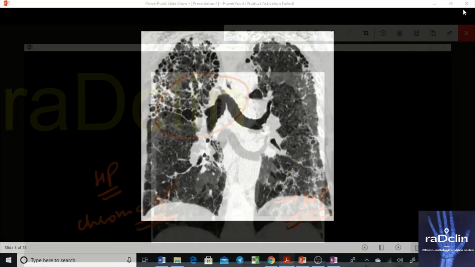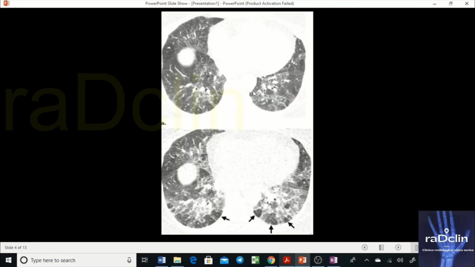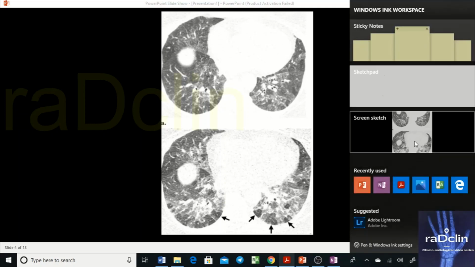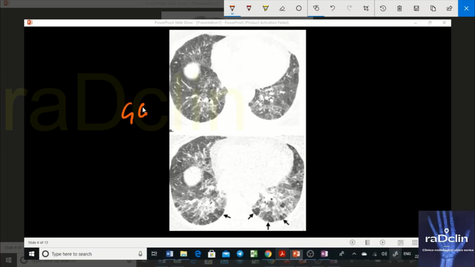Then next, if you see this particular case, these are the lower parts of the lungs, because you can see the diaphragm starting to come. What are the findings we can clearly see here? We have GGOs, and areas of mosaic perfusion are there. You also see peribronchial thickenings, and there are some reticular opacities there.